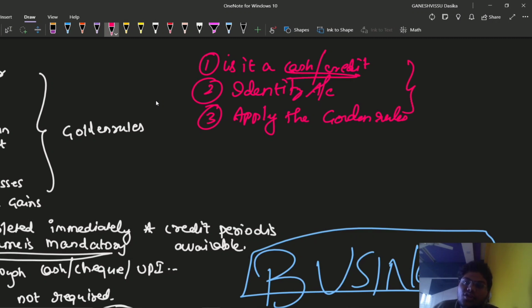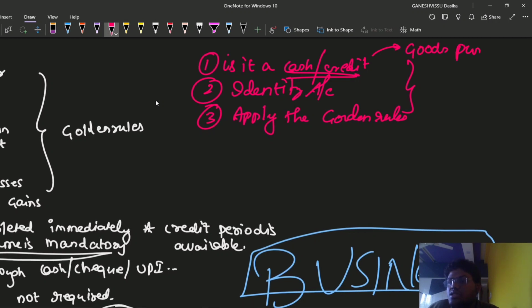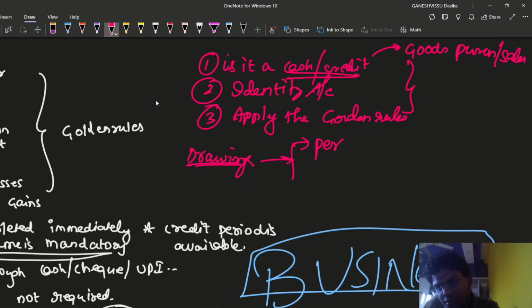We identify whether it is a cash transaction or credit transaction at the time of goods purchased or sold. Whenever drawings is mentioned, we identify whether it is made for personal use or office use. If it is made for office use, we are not going to use the name of drawings.